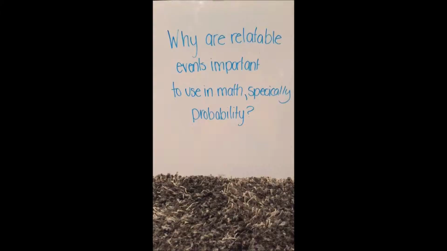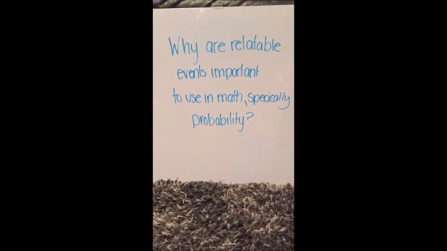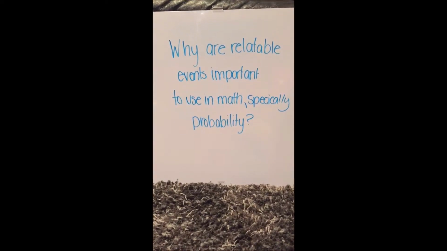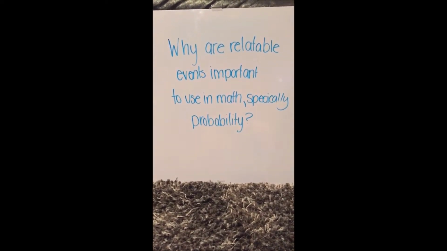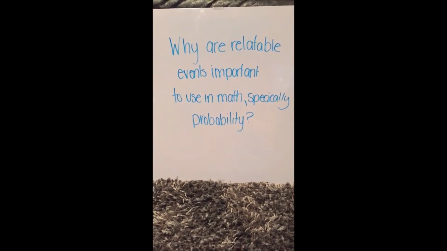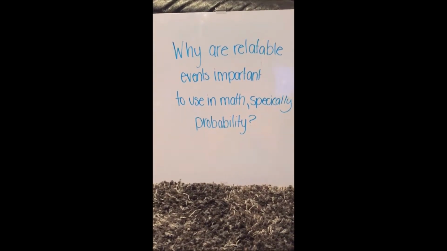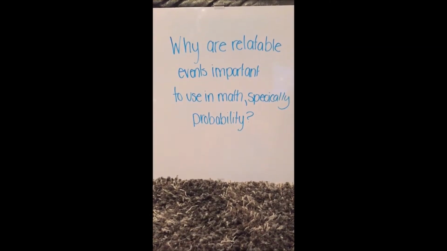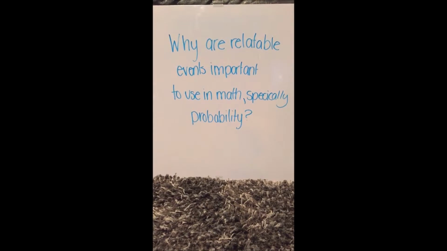So by using events that are easily relatable to students, students can easily understand the probability within the math. When we are looking at the clouds and the rain, it is easily noticeable that when it is raining, it is most likely that it will be cloudy outside. And when it is cloudy, it is most likely that it will be raining outside as well. So students can easily notice this connection between the two not independent events.